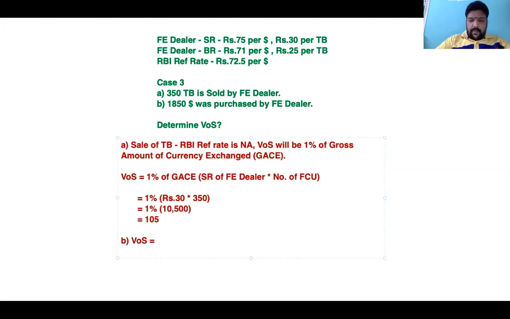Value of supply will be 72.5 minus 71, into 1,850, which gives 277.